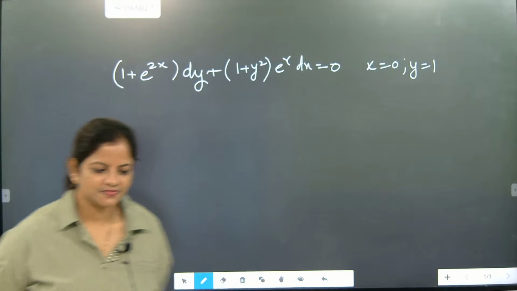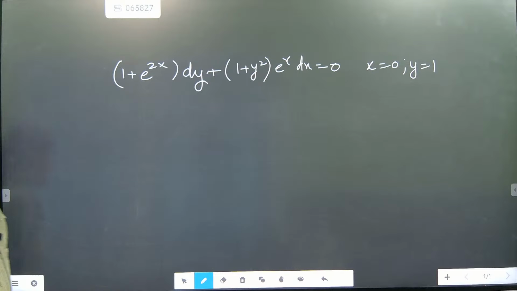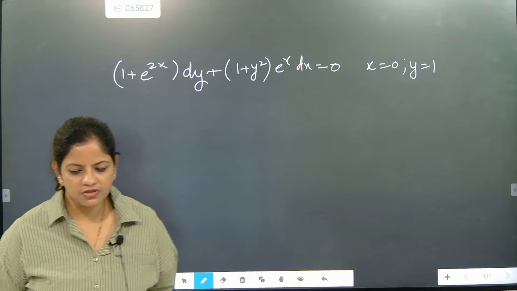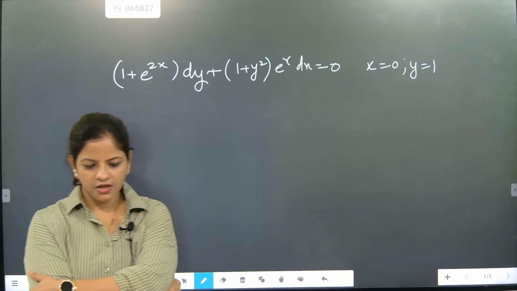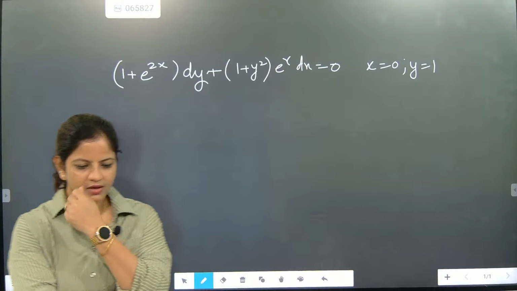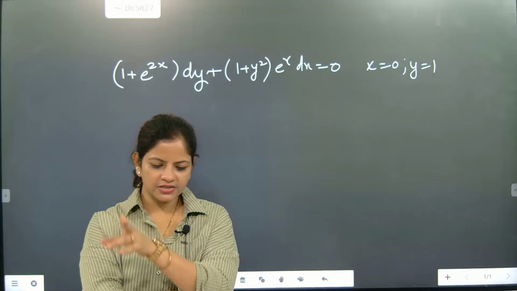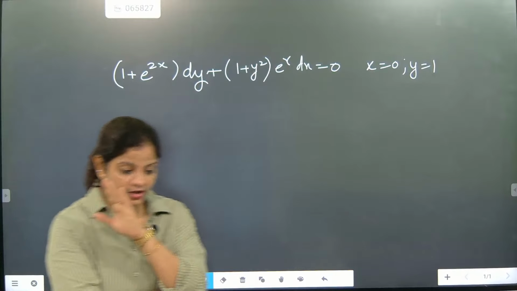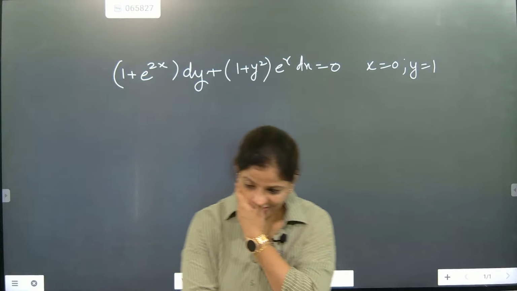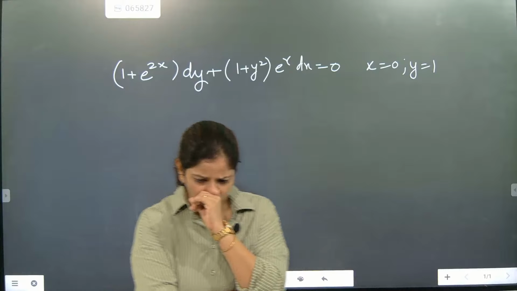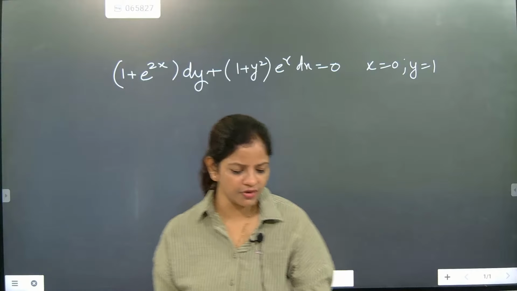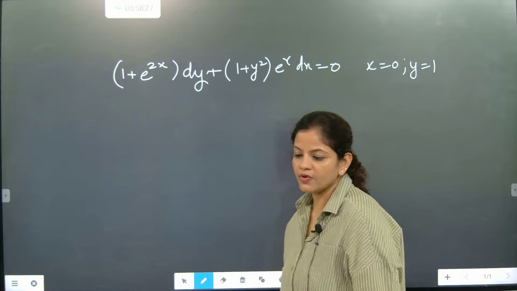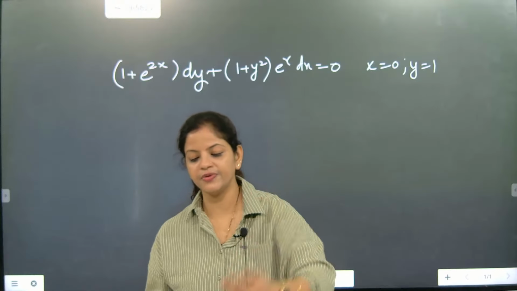Come on. Tan inverse y plus tan inverse e to the power x equal to c. I gave you some values also: x is equal to 0 and y is equal to 1. You need to substitute there, and then finally you have to say the answer. So first substitute and give me the final answer. Come on, try at least.